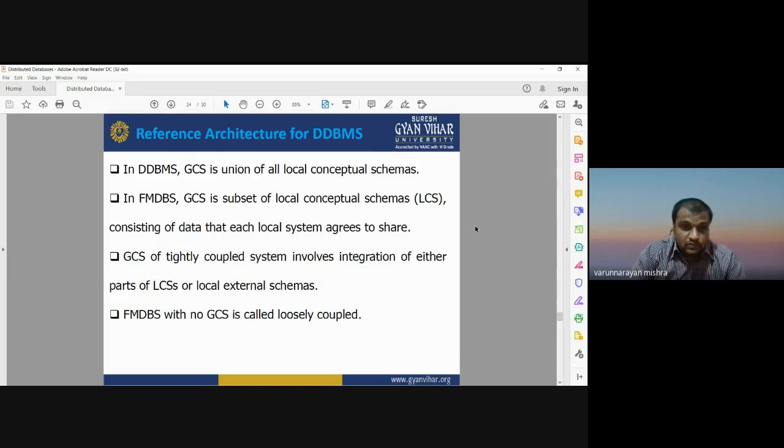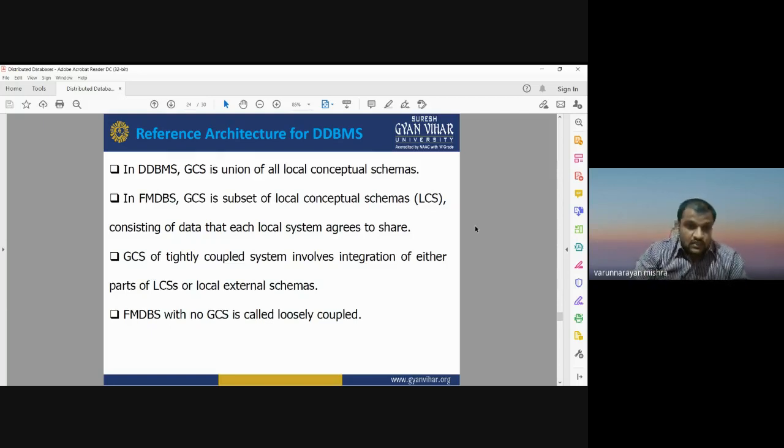the GCS, global conceptual schema, is a union of all local conceptual schemas. The global schema is the combination of local conceptual schemas. The local data sets can be integrated to create the global conceptual schema or global database. So in FMDBMS, the GCS is a subset of the local conceptual schema, which is known as LCS. GCS is the global conceptual schema, meaning the global level distribution of the data, and the local conceptual schema means the local level distribution of the data at a particular location or particular computer or system. It consists of the data that each local system agrees to share.